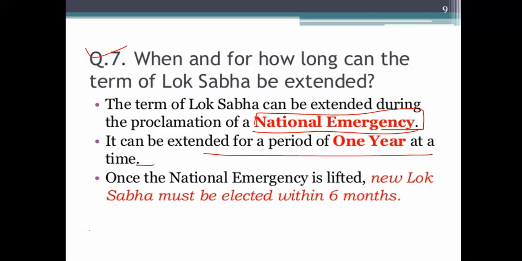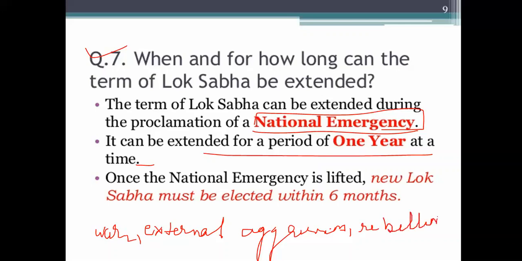If a country is attacked by war, external aggression, or rebellion.